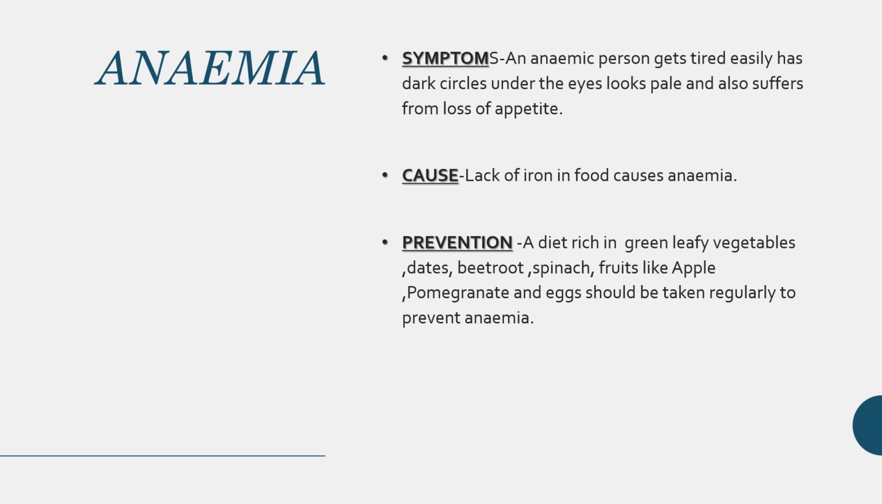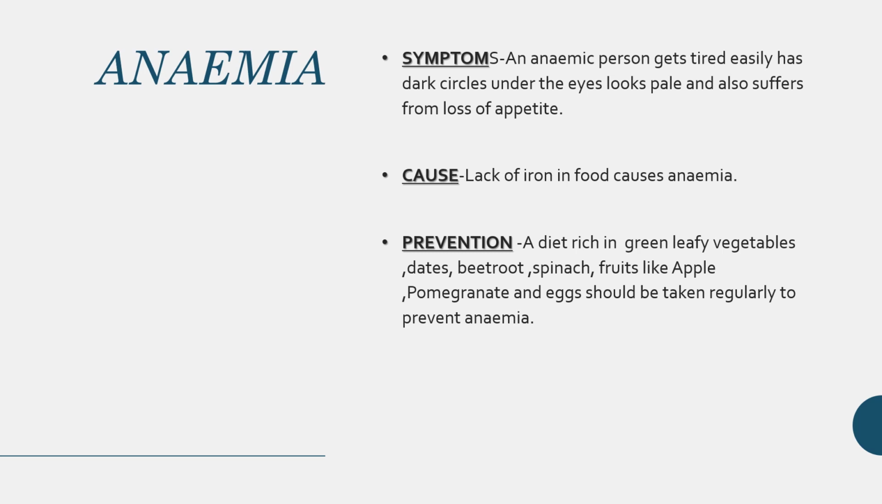Next one is anemia. Now what are the symptoms of an anemic person? An anemic person gets tired easily, has dark circles under the eyes, and looks pale. Pale means someone who does not have good energy, is weak, and also suffers from loss of appetite.